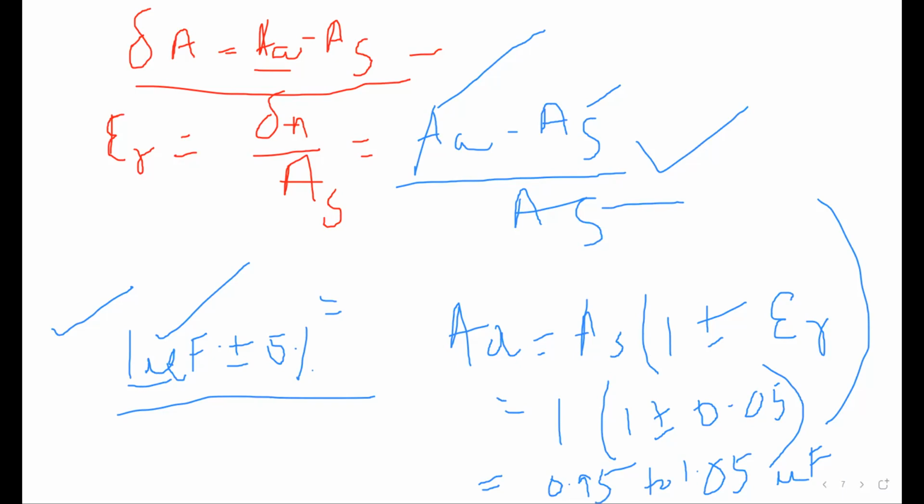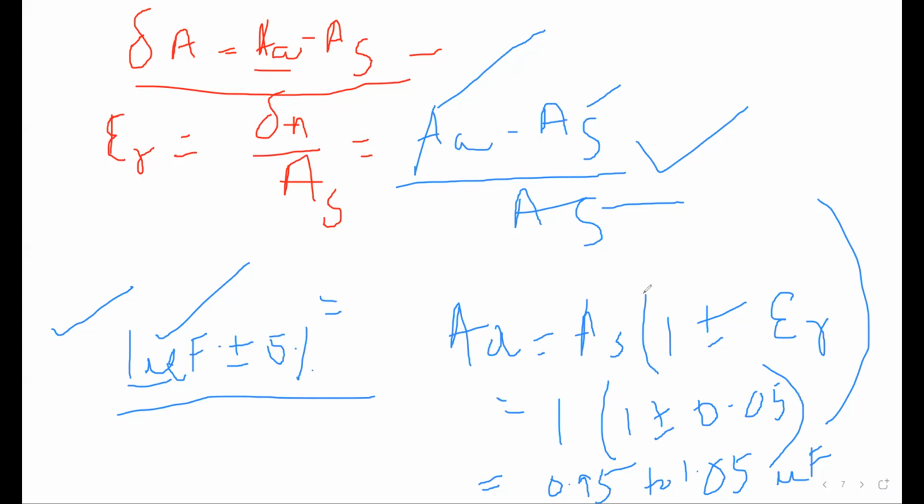So this is why we need to find out the actual value from the given nominal value and the error. These are the limits between which the value of the capacitance is guaranteed by the manufacturer. If you go to a shop, the manufacturer will tell you that this capacitor has this value and 5% to 10% error may come.